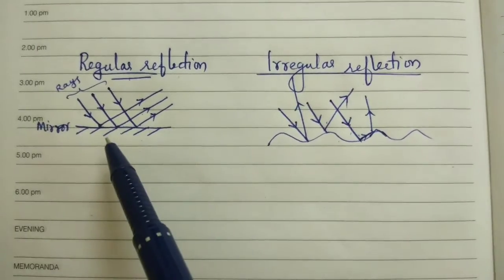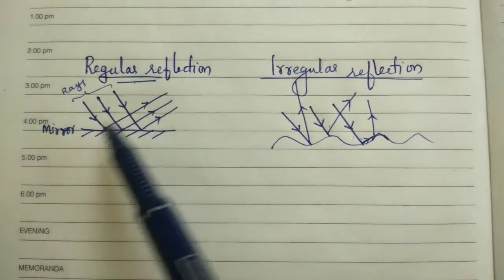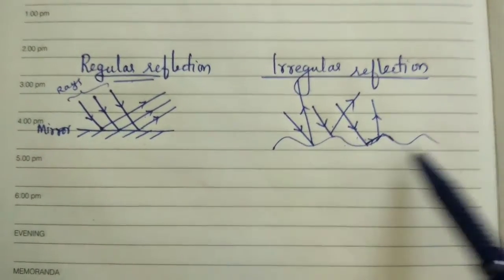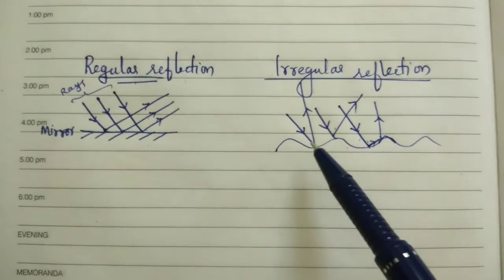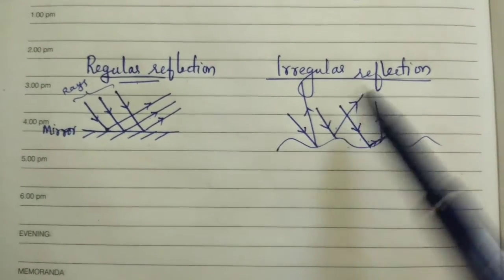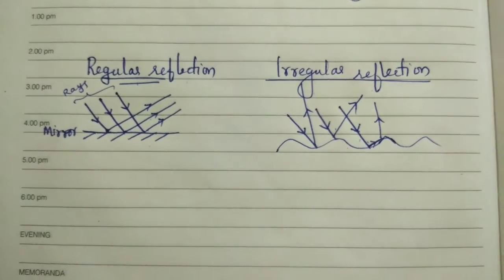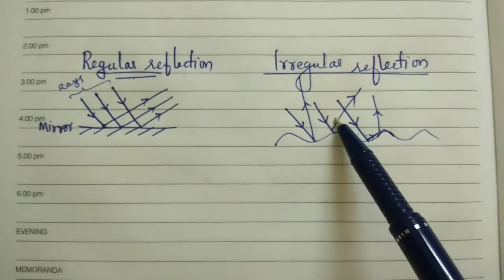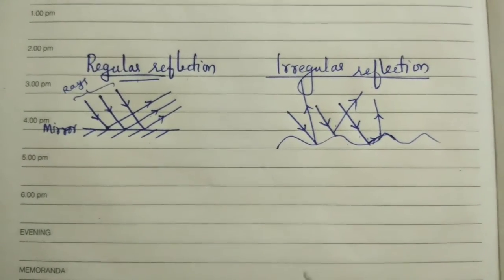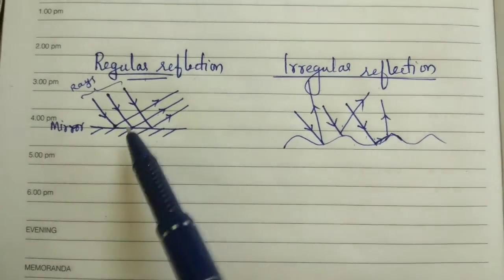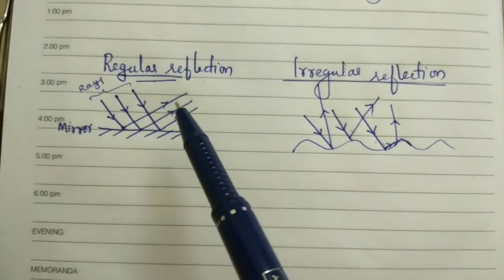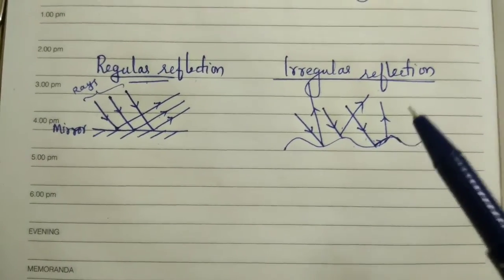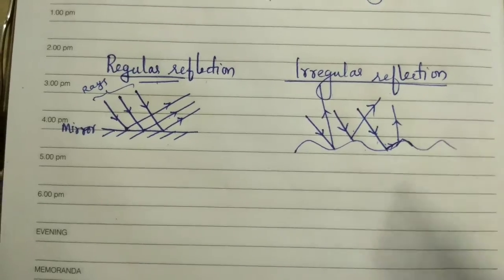Here the surface is very smooth, and the parallel beam of light after reflection also remains parallel. Here the surface is not smooth like a highly polished surface, and the parallel beam of light after reflection gets scattered into different directions and in nearly all angles. That kind of reflection is known as irregular reflection. This is regular reflection. In regular reflection, the reflected rays remain parallel after reflection. In irregular reflection, the reflected rays do not remain parallel after reflection.